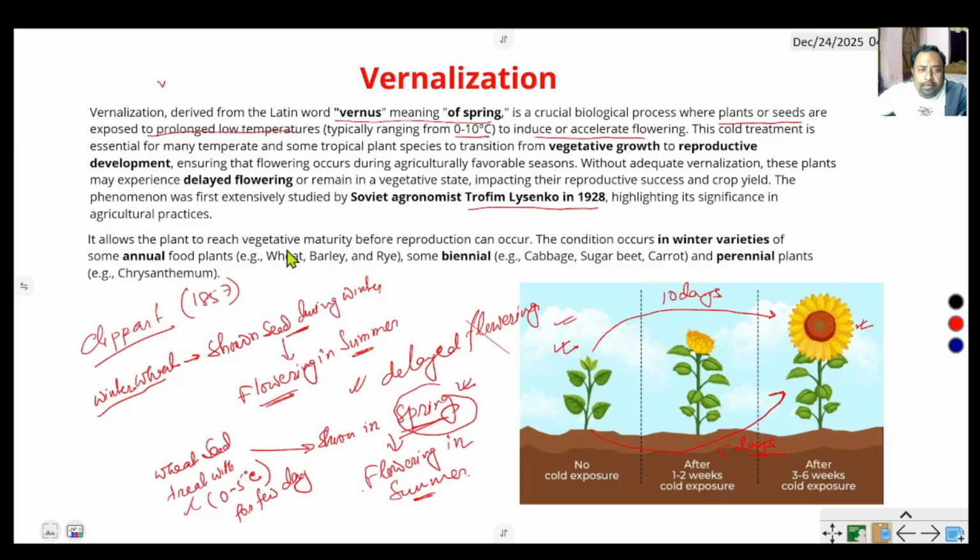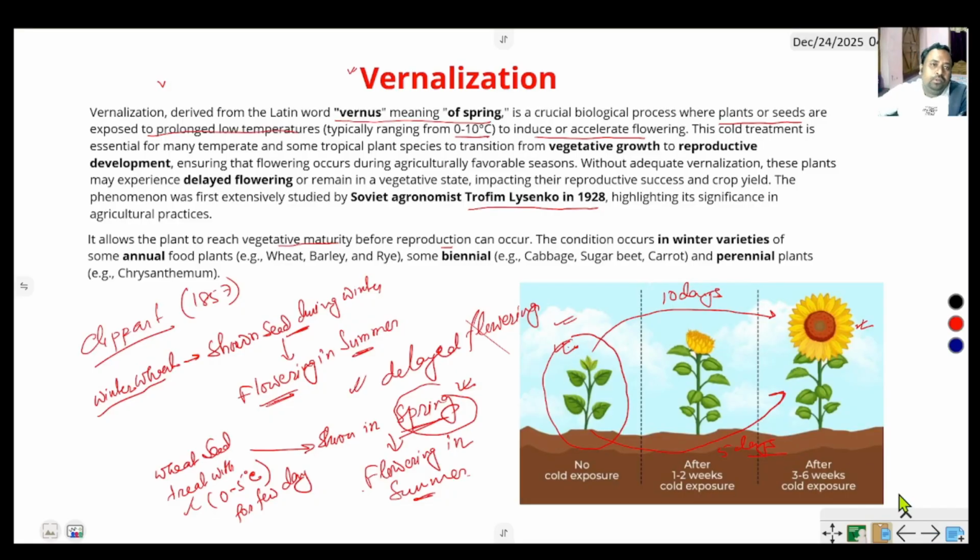It allows the plant to reach vegetative maturity before reproduction can occur. So what happens? By the vernalization process, the vegetative maturity becomes rapid. After vegetative maturity, the plant is converted to reproductive maturity.